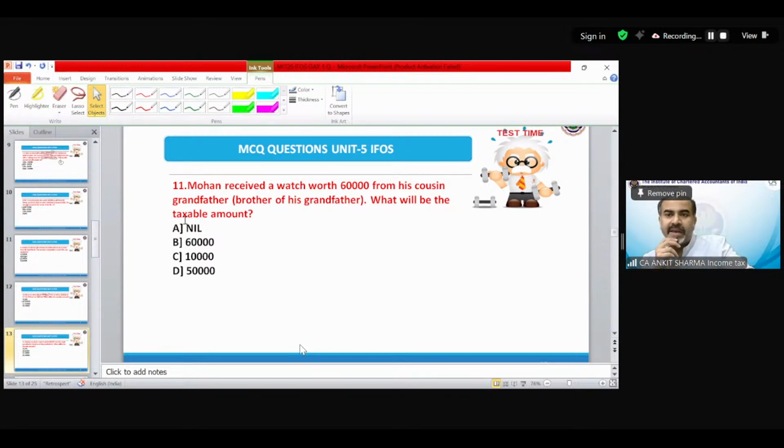Arun is saying A. Om Krishna is saying A as lineal ascendant. Very good. Pooja is saying A. Sujay is saying B.